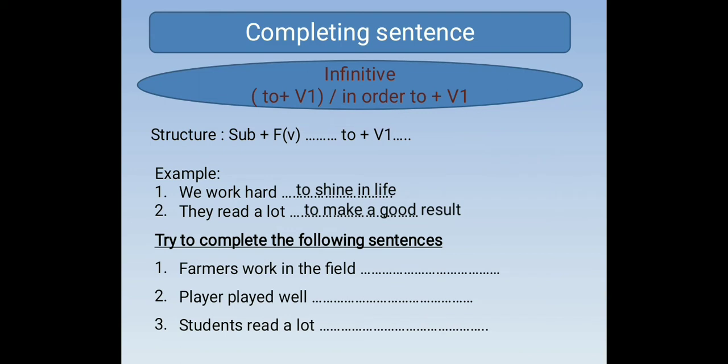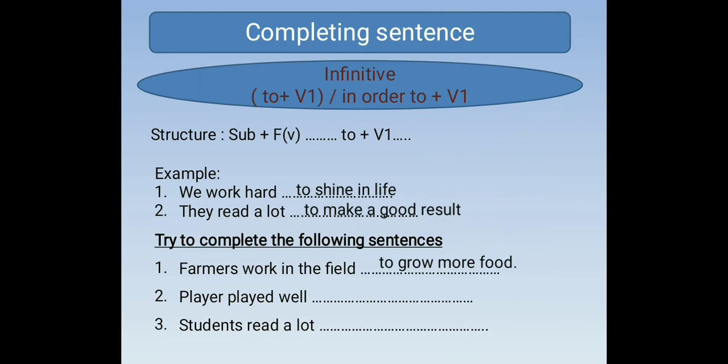So, by completing these examples, we can understand this structure very much. So, we can try to complete the following three examples more. 1. Farmers work in the field to grow more food.